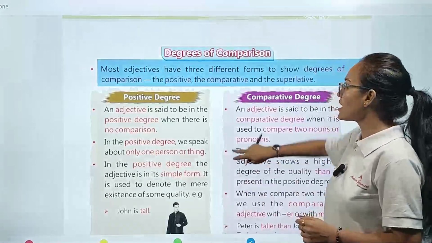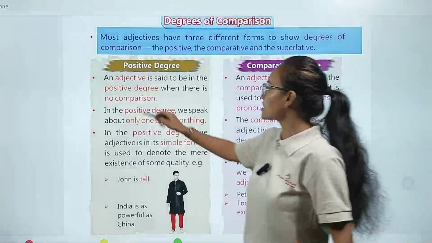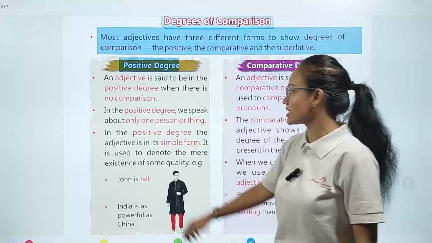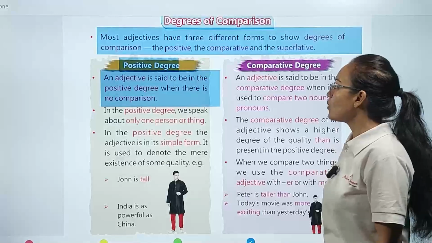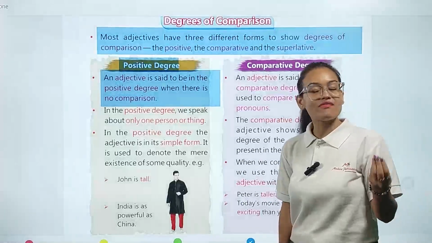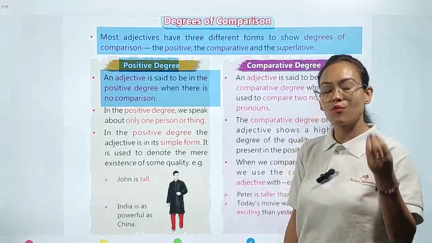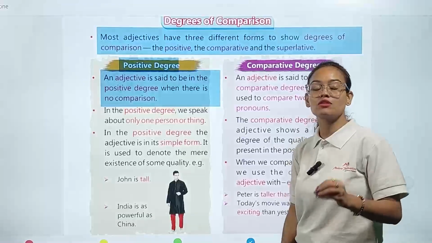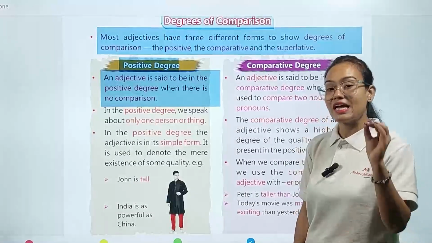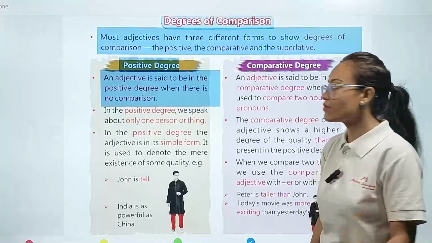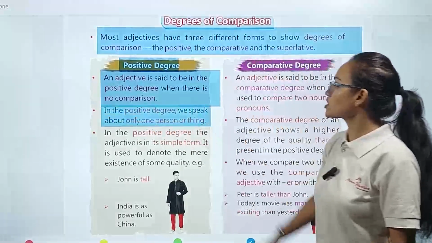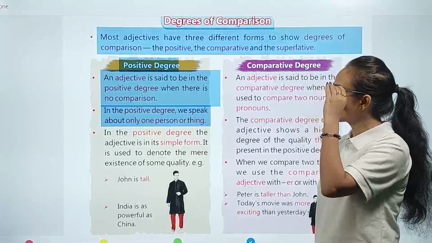Okay, so now we are going to see the exact meaning of positive degree. Let's see. An adjective is said to be in positive degree when there is no comparison. Okay, if I'm talking about positive degree, it means no comparison is made. If no comparison is made, then only positive degree will remain. In the positive degree, we speak about only one person or thing.